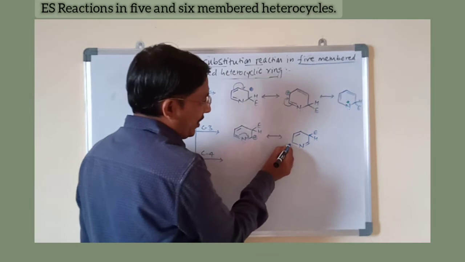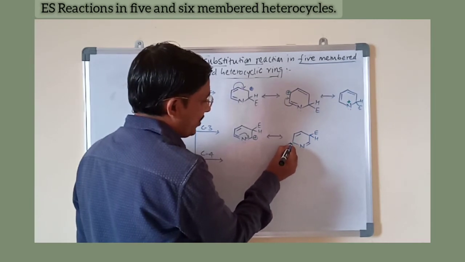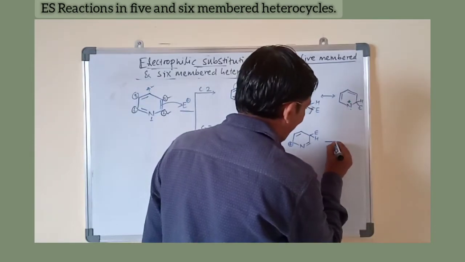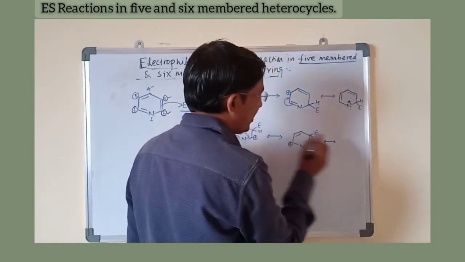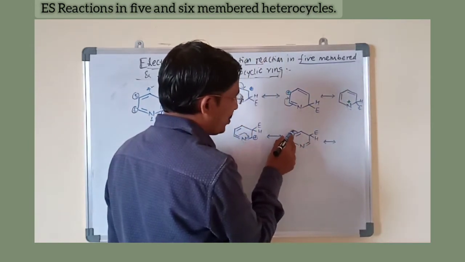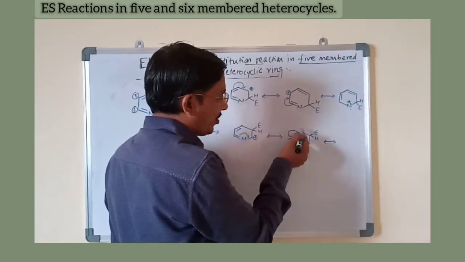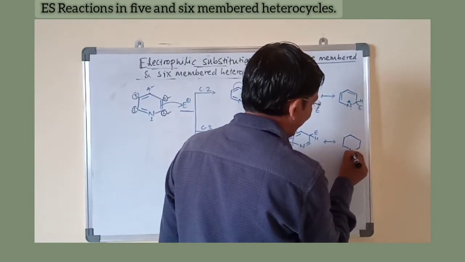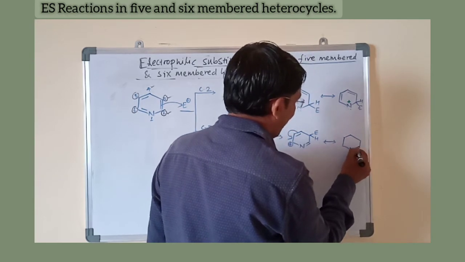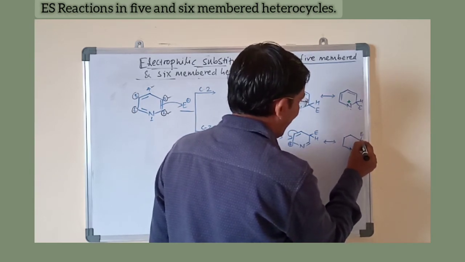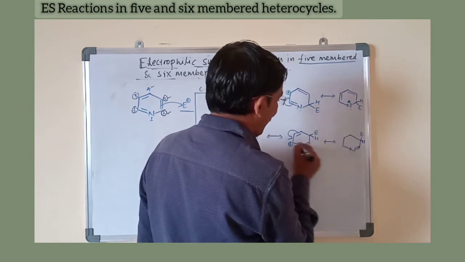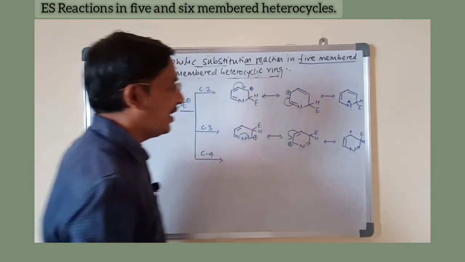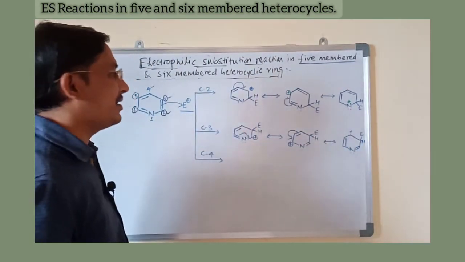Again the positive carbon is conjugated with the next double bond, and shifting that electron toward the carbocation gives another structure. In this way, we again get three structures.